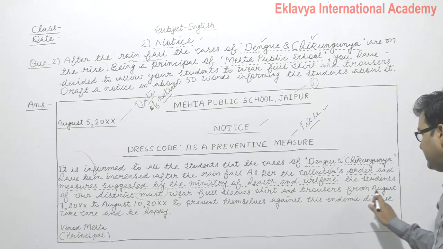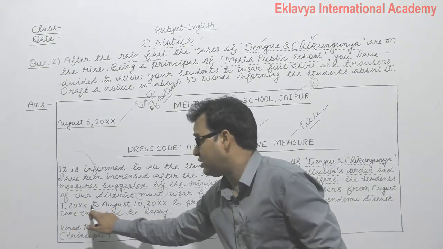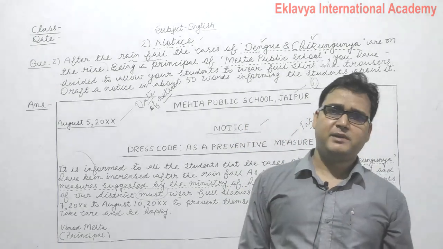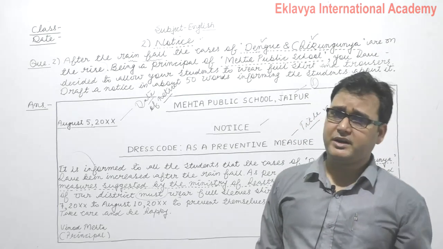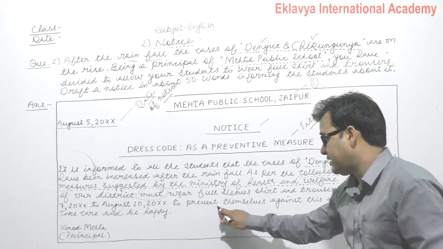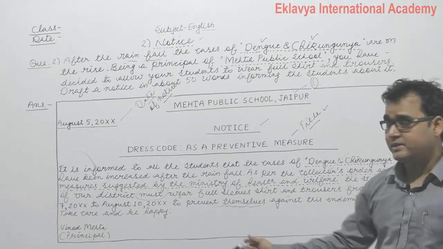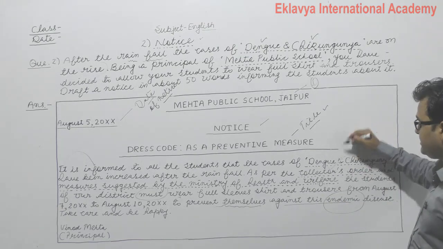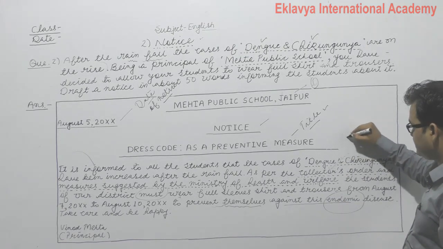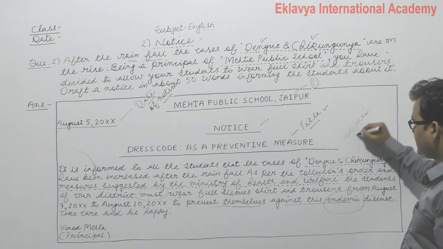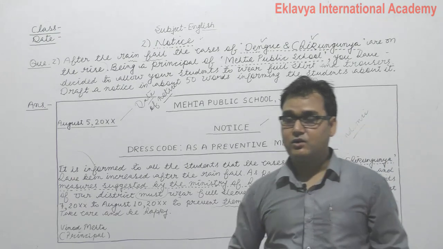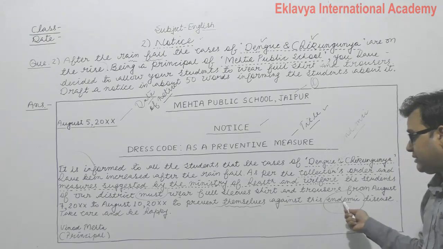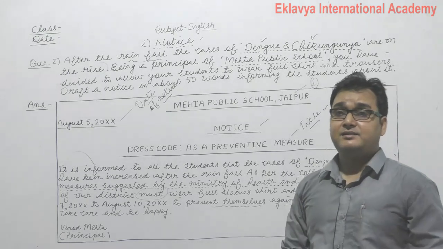Okay. From August 7, 20XX to August 10, 20XX. The X means, as per your session mentioned, you write 2021, 2022, whatever, as per your session. To prevent themselves, अपने आप को बचाने के लिए, खुद को बचाने के लिए against this endemic. Endemic means... it's not working, it needs ink, okay, there is no problem. Endemic, against this endemic, to prevent themselves against this endemic, इस एंडेमिक से बचाने के लिए.